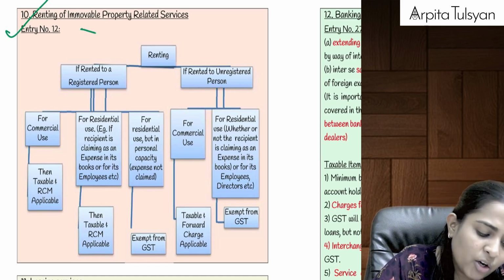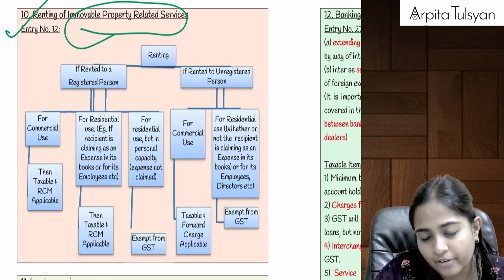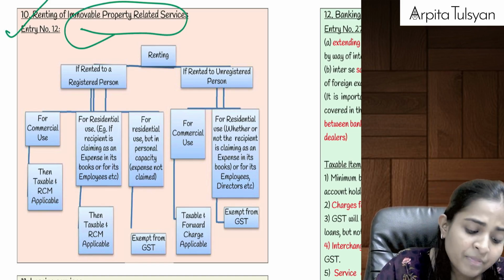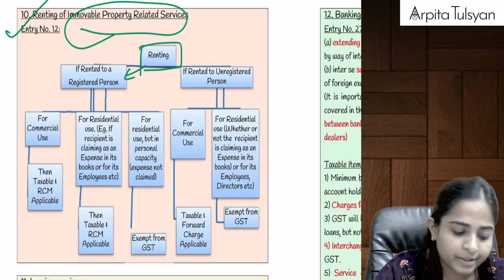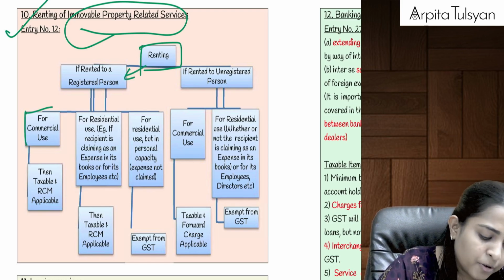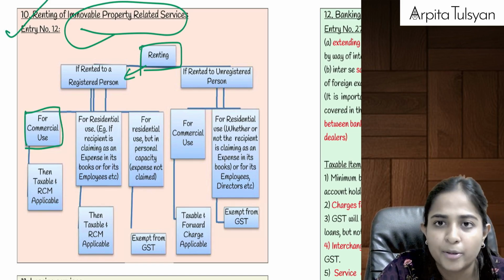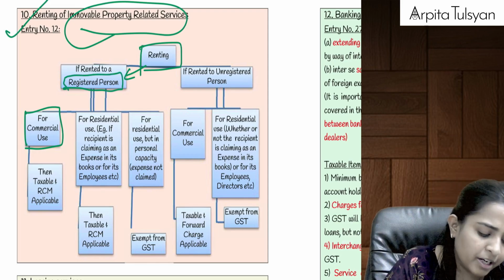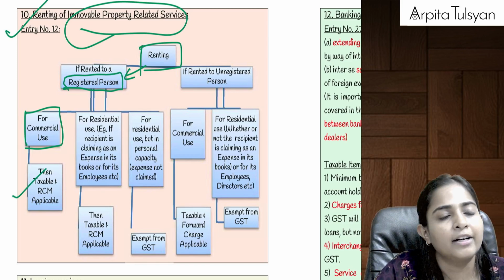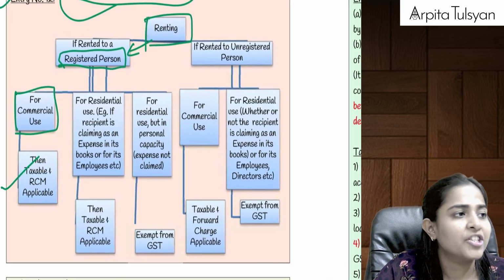Okay, now here they are not only talking about renting given by government, they are normally talking about renting of immovable property if it is rented to a registered person. Okay, if we have given it to a registered person for commercial use, definitely it should be taxable. And since we have given it to a registered person, let's shift the burden to the registered person, and it will be taxable under reverse charge mechanism.